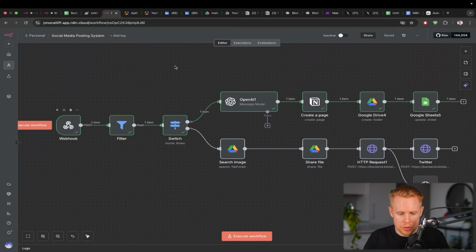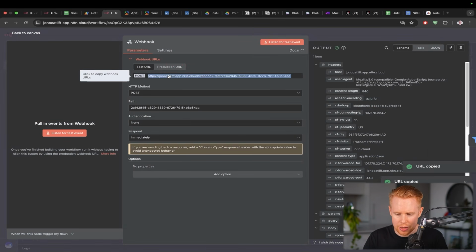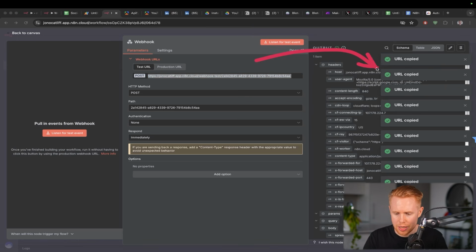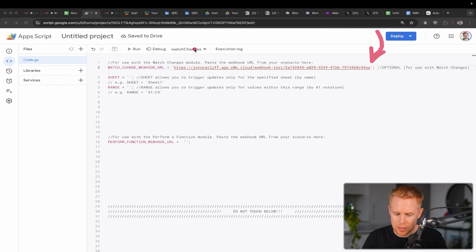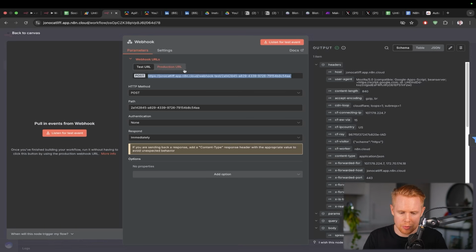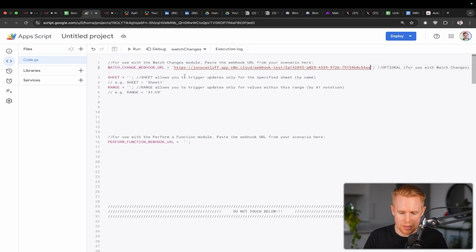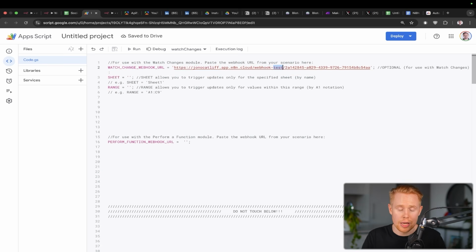So what we'll do is go back to n8n. Inside the webhook, that's going to give you a URL here. We just need to copy this. Once it's copied, we can paste it back inside this app script in between those quotations here. If you remove the quotations, it's not going to work. Also keep in mind, this is a test URL. If you send this into production mode, you're going to want to remove the test URL by switching to production, copying this link and pasting it back in, or just deleting the dash test, and then it should work in production mode. That is the first part.